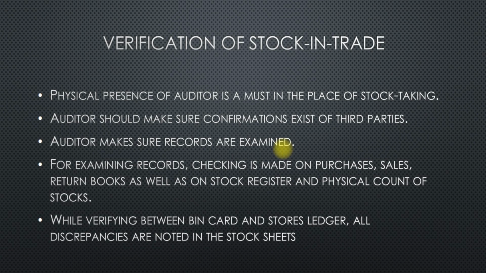For examining records, the auditor checks all books, namely purchases, sales, returns books, etc. In addition, the auditor may check the sheets where the physical counts of stock are recorded, as well as whatever is examined under the stock register. The discrepancy that may come up between balances as per bin card or store's ledger with physical stock is ascertained. Any serious mismatch is inquired immediately along with verification of carryovers in the stock sheets. So between bin cards and store's ledger.